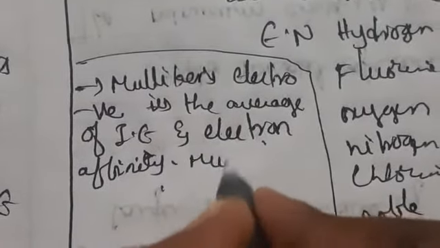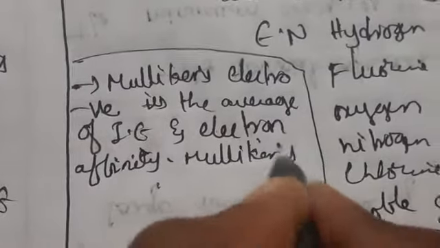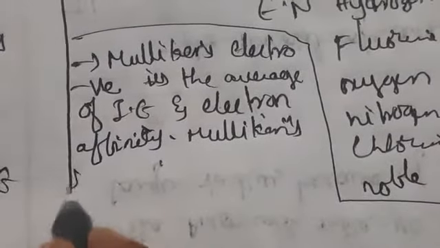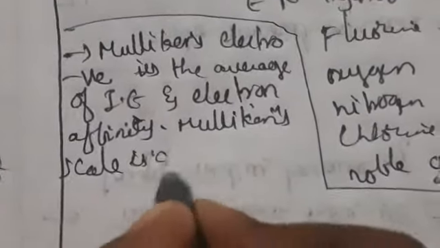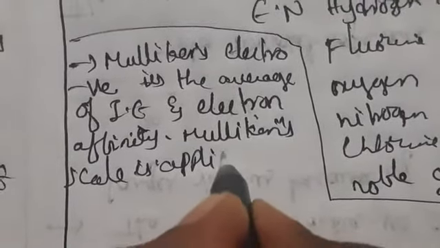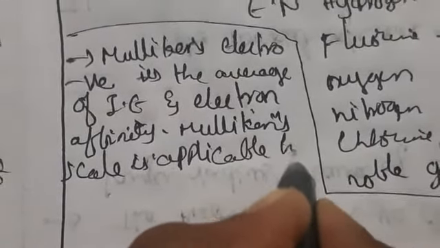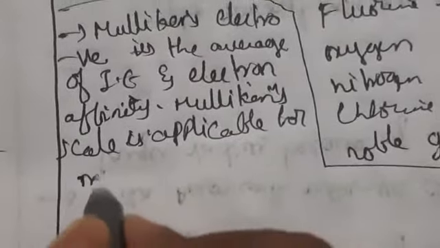So Mulliken's scale is applicable for monovalent elements.